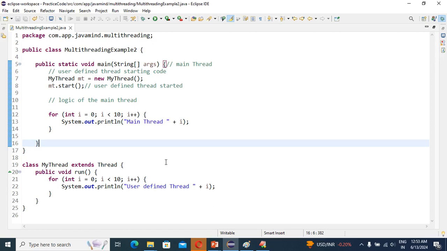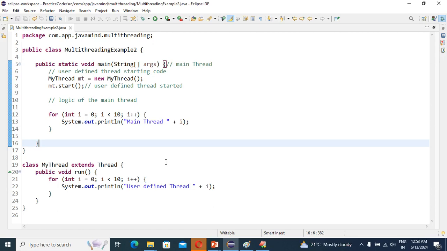When an application contains more than one thread, one very important concept comes into play. When an application contains more than one thread, then thread execution is decided by the thread scheduler.